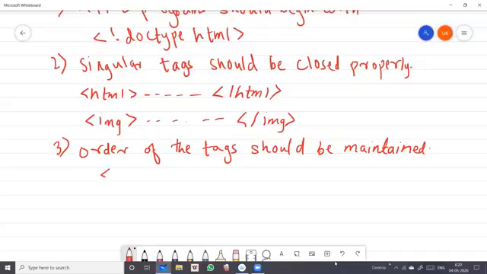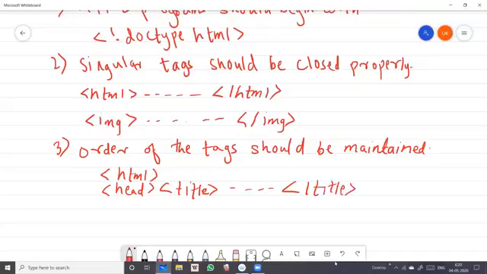For example, HTML is the opening tag, the first tag. Then we are using the head tag, and in the head tag we have the title tag. Okay, and we give any title. Whatever title we are giving, then we are closing the title tag, and then we are closing the head tag. Okay, students, and then we start with the body tag.